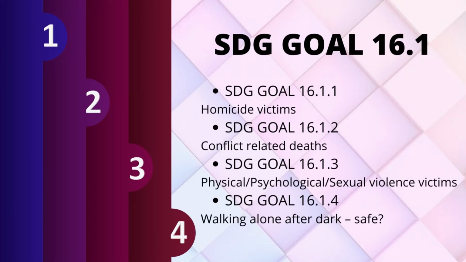SDG Goal 16.1 is further classified into 4 types. 16.1.1 talks about victims of homicide. 16.1.2 talks about conflict-related deaths. SDG Goal 16.1.3 explains the victims of physical, psychological or sexual violence. SDG Goal 16.1.4, which is the last one, describes people's safety when walking alone after dark.